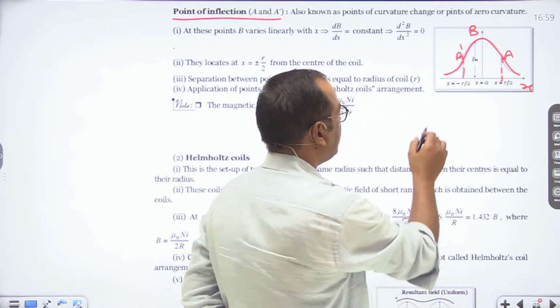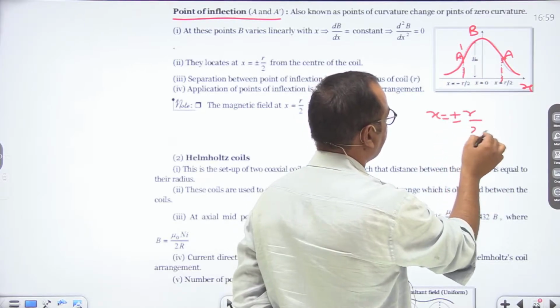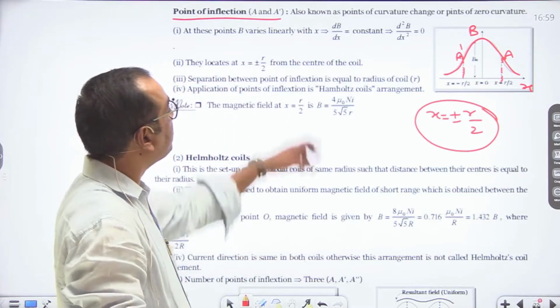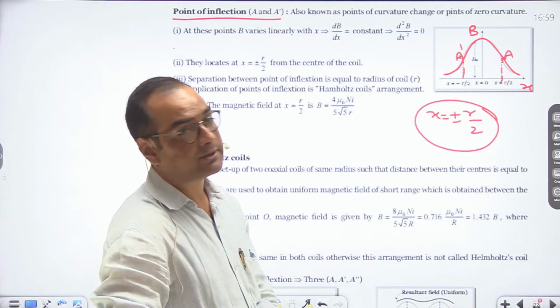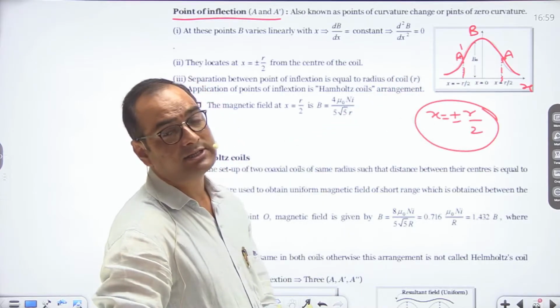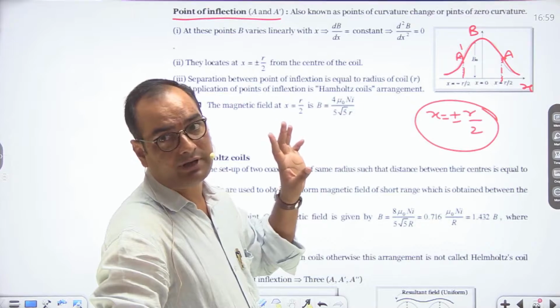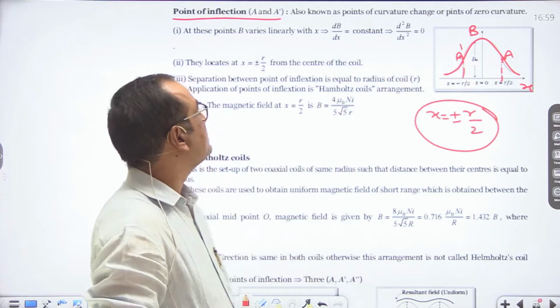The points of inflection are at x is equal to plus minus r by 2. It means they are also known as points of curvature change or points of zero curvature. A point of inflection is a point situated on a graph where the curvature changes.